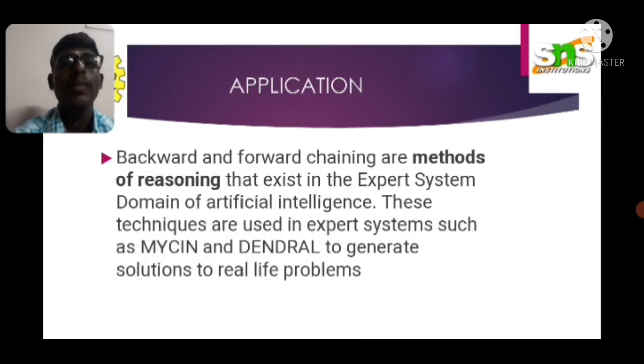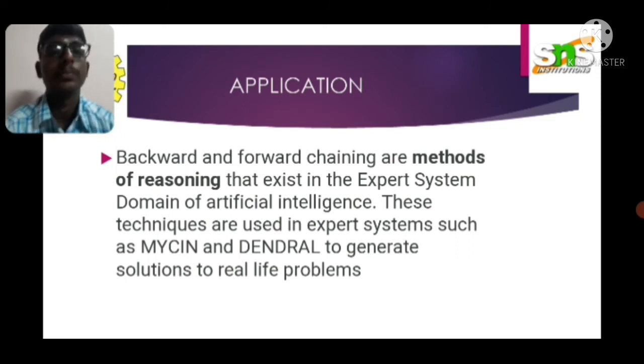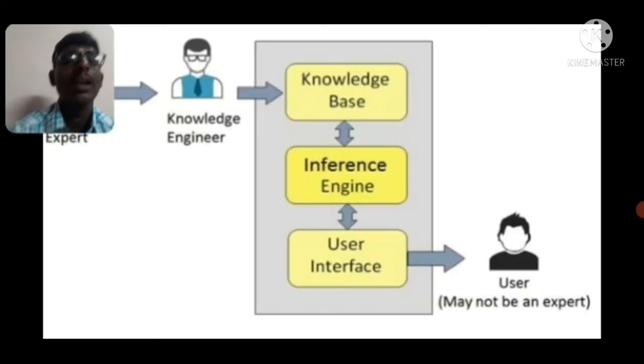Application. Forward chaining and backward chaining are methods of reasoning used across the domain of artificial intelligence, in systems such as MYCIN and DENDRAL, to generate solutions to real life problems. The knowledge base goes through the inference engine and then through the user interface, so forward and backward chaining in artificial intelligence work in the application layer of the system.